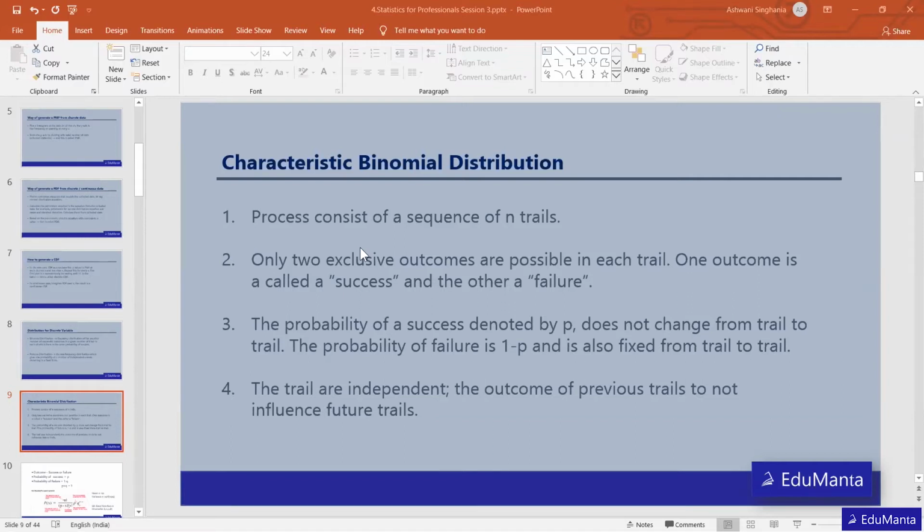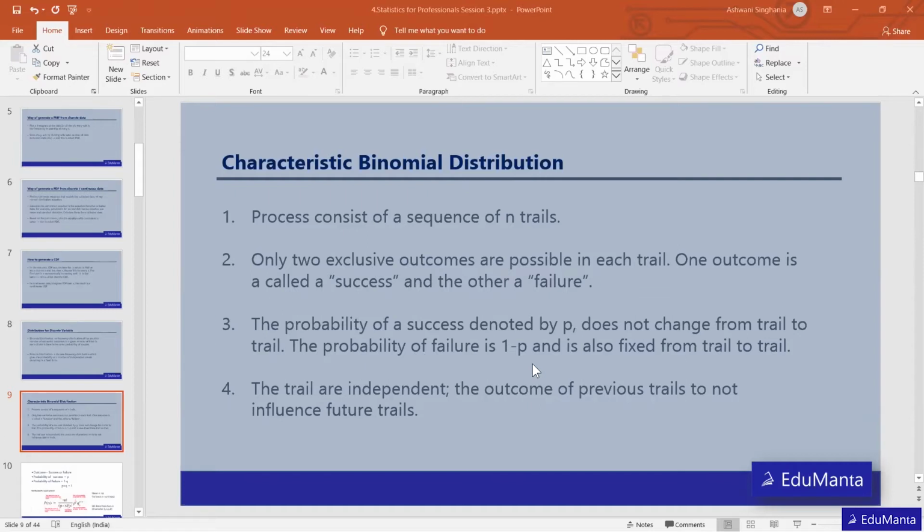So head in this case will be success, and if tails comes up, it will be a failure. So only two mutually exclusive outcomes are possible in each trial under the binomial distribution. One outcome is called success, another is failure. The probability of success is denoted by P and does not change from trial to trial. The probability of failure is 1 minus P and is fixed from trial to trial.